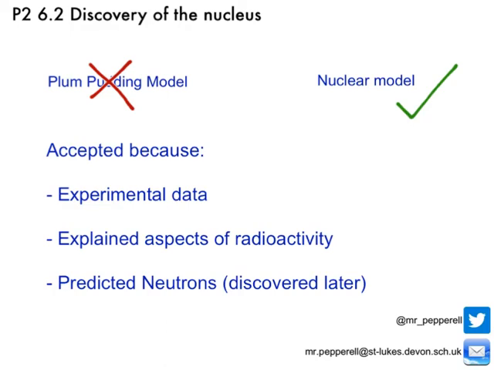The new nuclear model also helped to explain radioactivity in terms of changes to unstable nuclei. And finally, the nuclear model also predicted the existence of the neutron, which was later confirmed experimentally. So why did they chuck out the plum pudding model? Because they had new, better evidence which was supportive of the nuclear model.